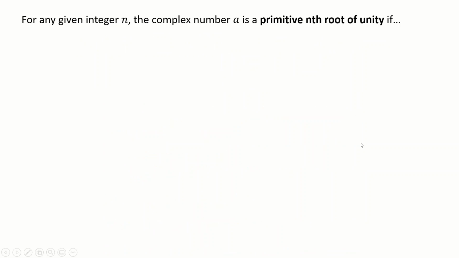Let's get started with this definition, because this is a new definition. For any integer n, the complex number a is a primitive nth root of unity if a to the n equals 1, that's the bit which means it's an nth root of unity, so you're probably familiar with that already.